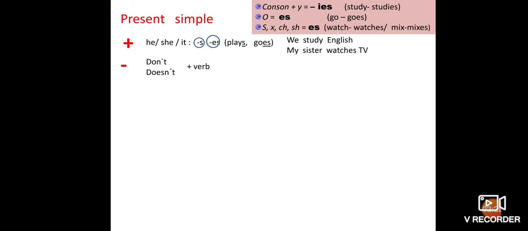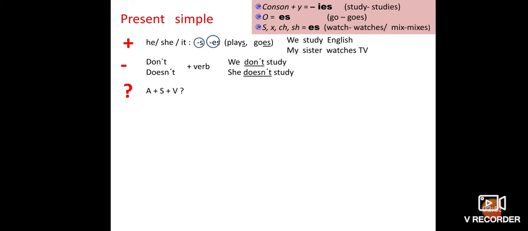So here don't and doesn't. So don't plus doesn't plus verb. So here it becomes we don't study. She doesn't study. So we are not going to change the verb here when we get don't and doesn't.